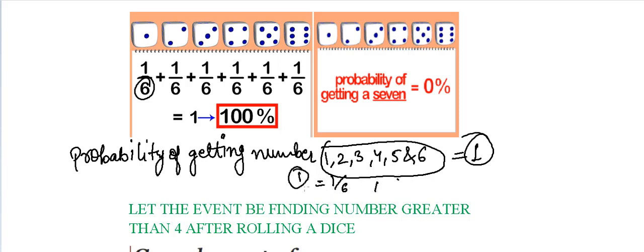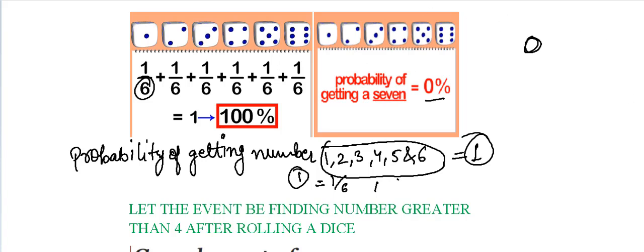The probability of getting 2 is again 1 by 6. Now if I say the probability of getting a 7, it's 0. Why is it 0? Because for 7 there is no favorable outcome, since 7 is not printed on the dice.